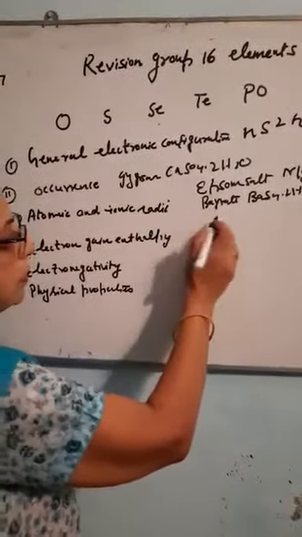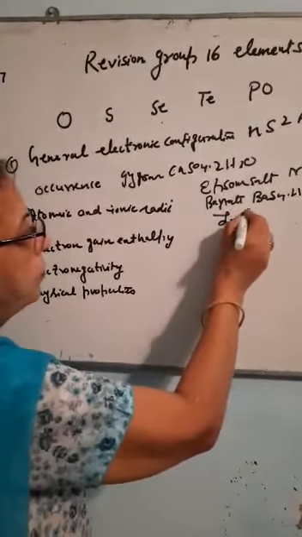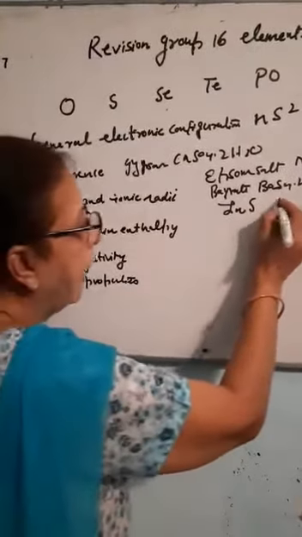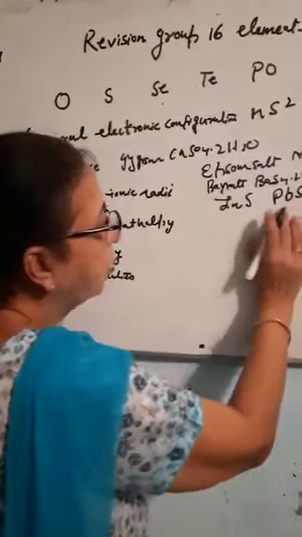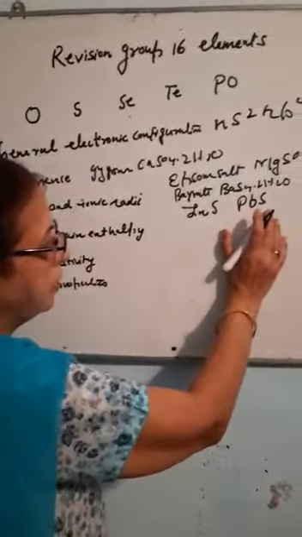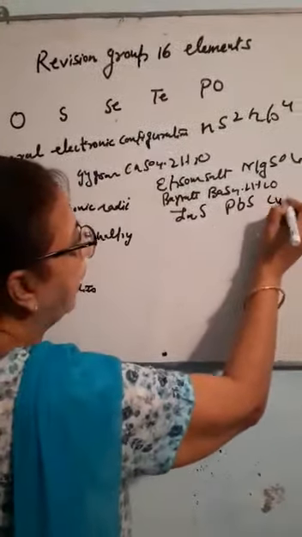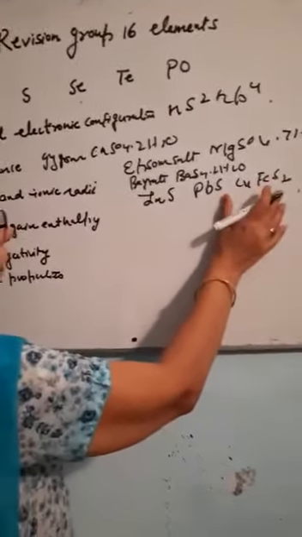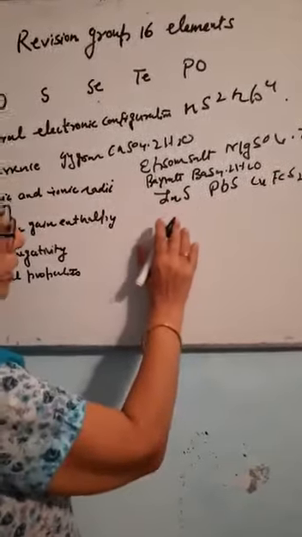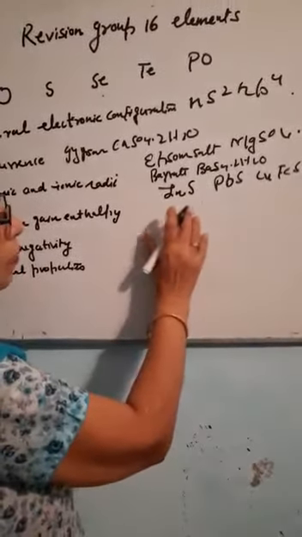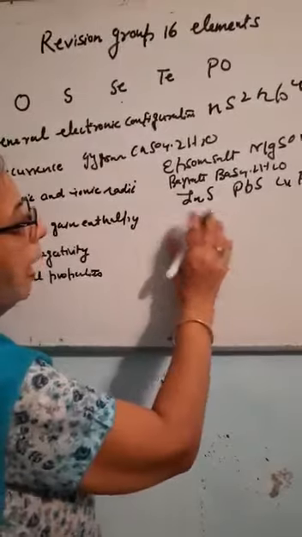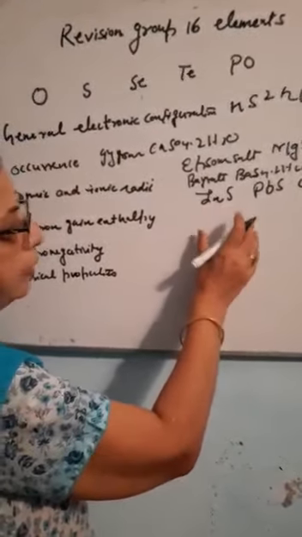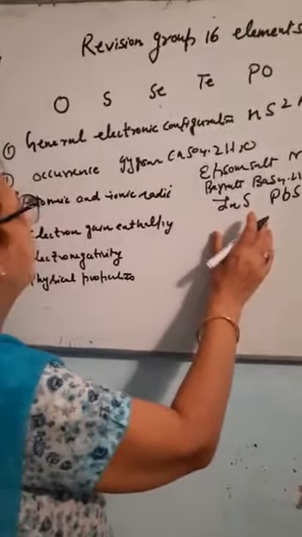It is found in zinc blende, zinc sulfide. It is found in galena, an ore of lead, in the form of PbS. It is found in copper pyrite, that is CuFeS2, which is an ore of copper. It is found in onion, garlic, wool, mustard and many other things where sulfur is present, either in the free form or in the combined form.